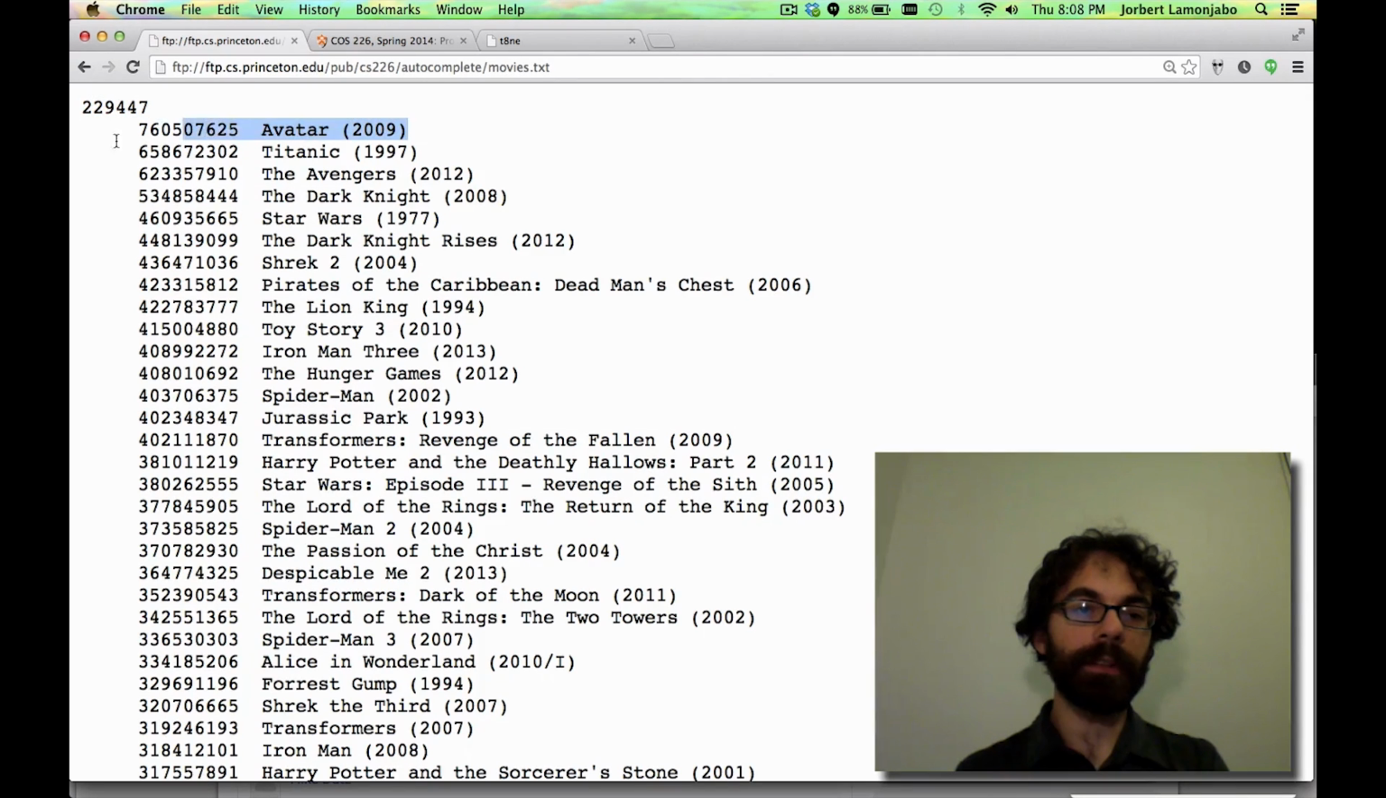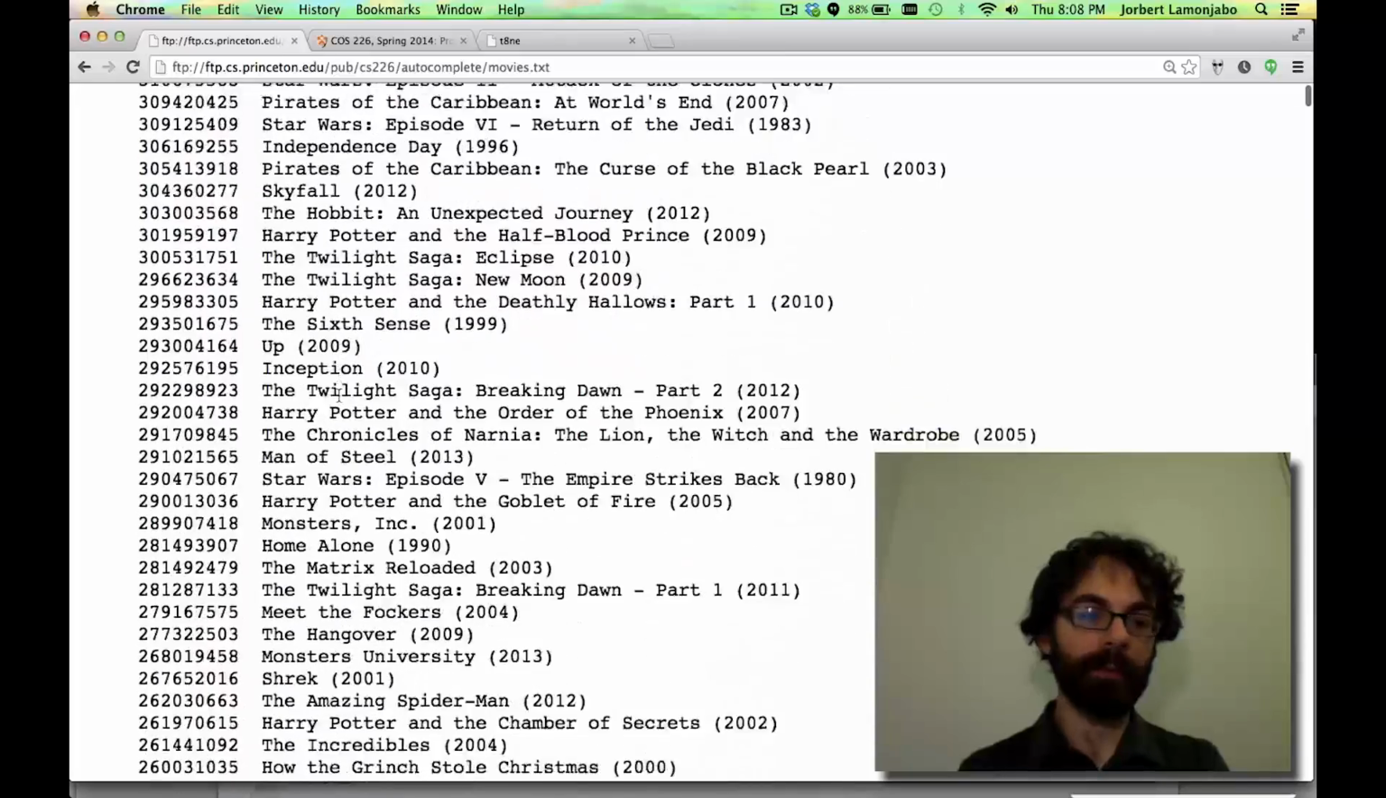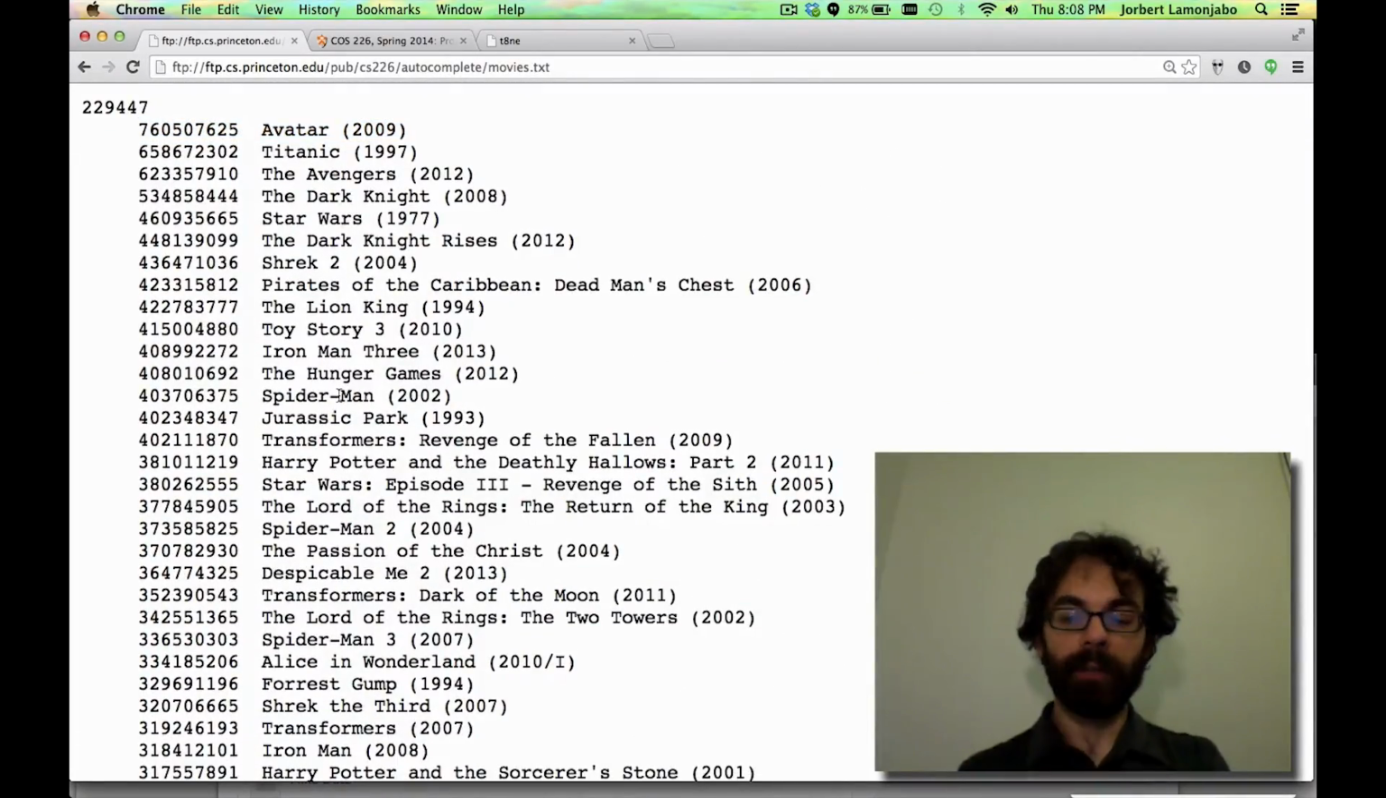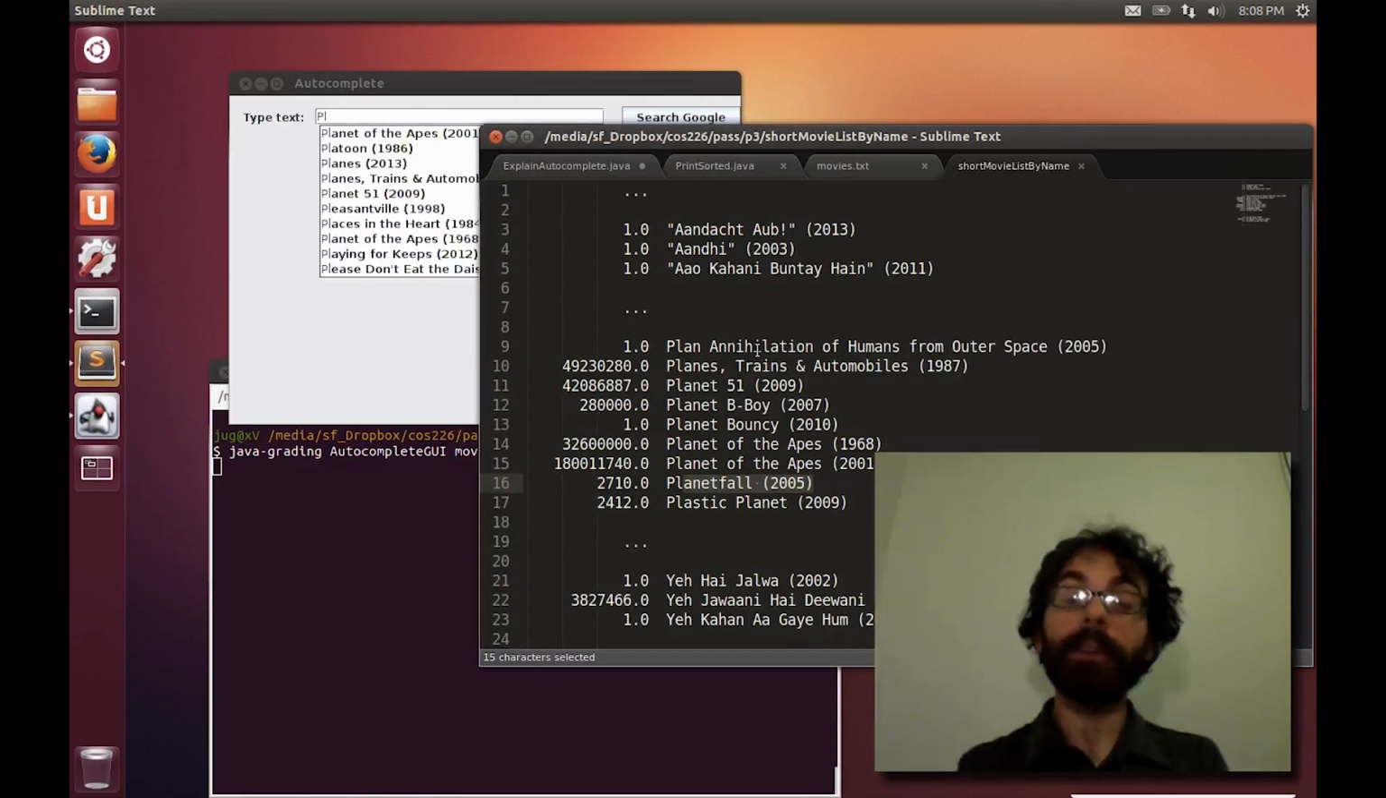And at the very top, we see Avatar, which earned $760 million in the US. And as we scroll down, we see movies that earn less money. Now, given a plain text file like this, you might say, well, how do I find the movies that start with Planet and sort them by how much money they made? So a very natural approach is to take the data file and sort everything by the names of the movies, and then binary search to find the earliest thing that starts with Planet, the latest thing that starts with Planet, and then just return these as one big array that you can then sort by the weight, or the earnings in this case.